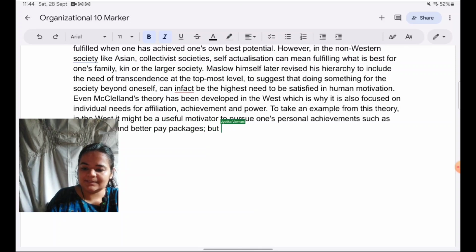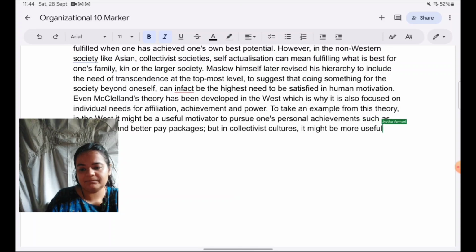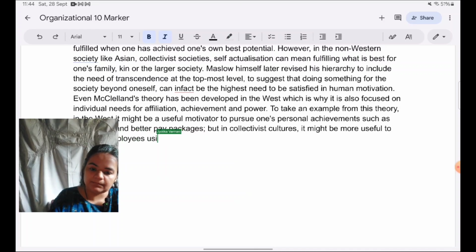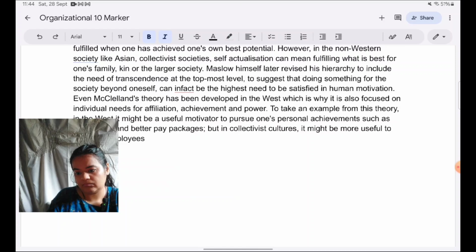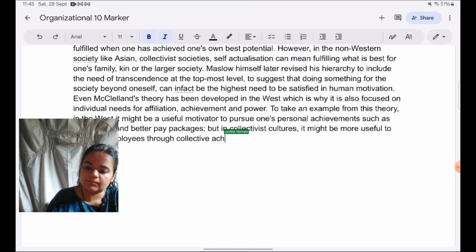But in collectivist cultures, it might be more useful to motivate employees through collective achievements like